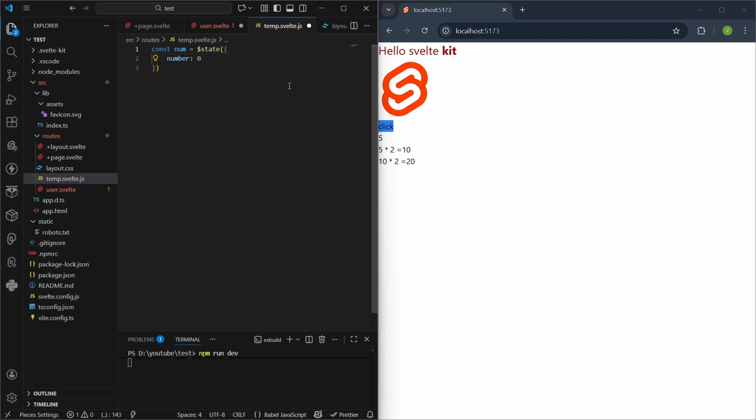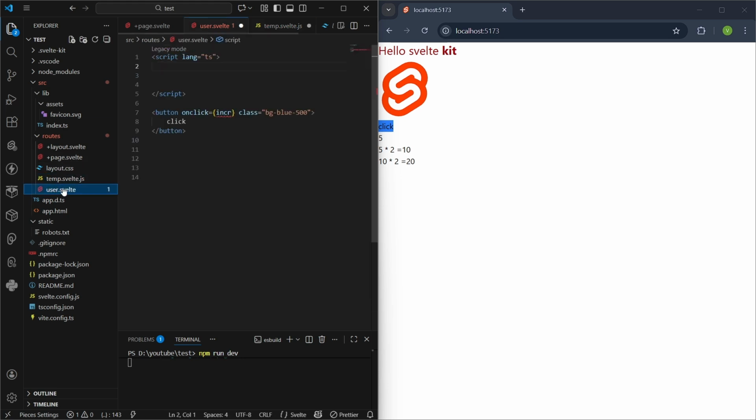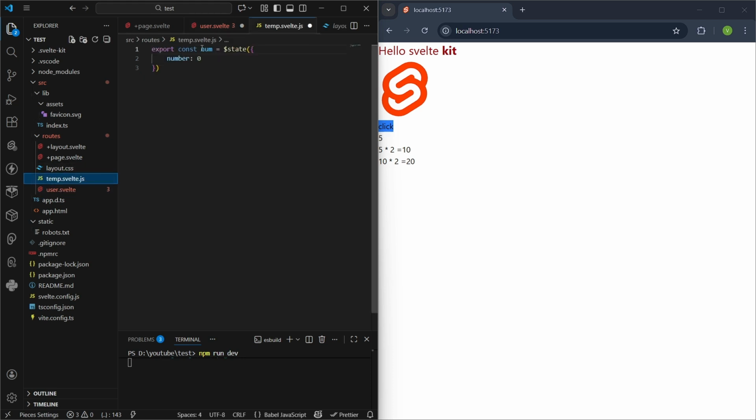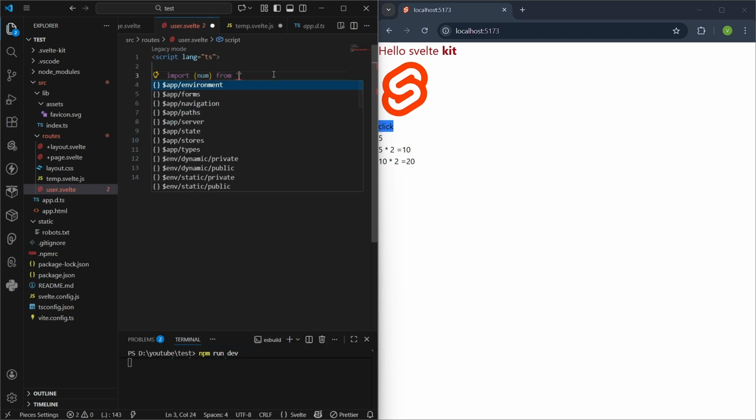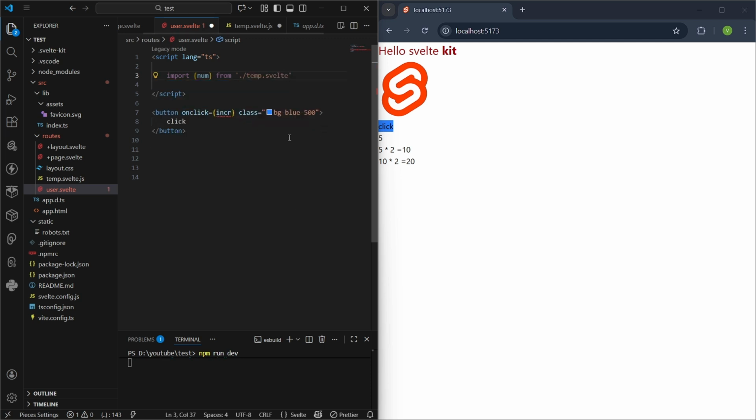Now we want to export it. Without exporting, we can't import it in other files, right? So here we are going to import it. What are we going to import? The name was num, right? We are going to import this num from dot slash temp.svelte.